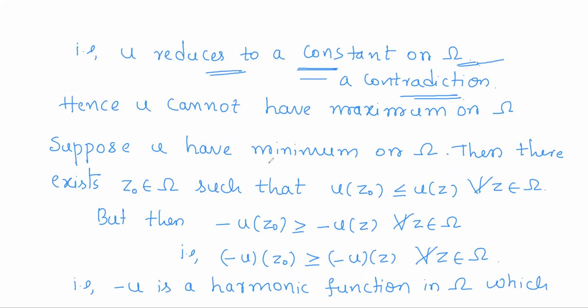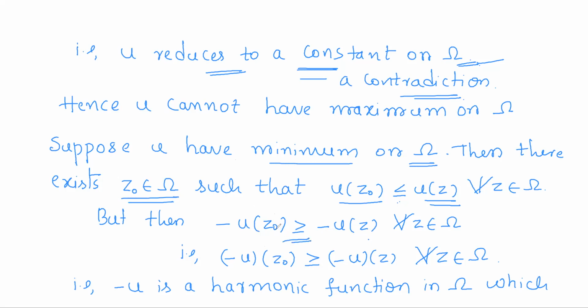Suppose you have a minimum on omega. So u has some minimum value among all the images, or u has the minimum for the range set. That is, there is a point z0 in omega such that u of z0 is the minimum for all u of z values. So now multiply by minus on both sides. Minus u of z0 will be greater than or equal to minus u of z. By multiplying by minus on both sides, the inequality gets reversed.